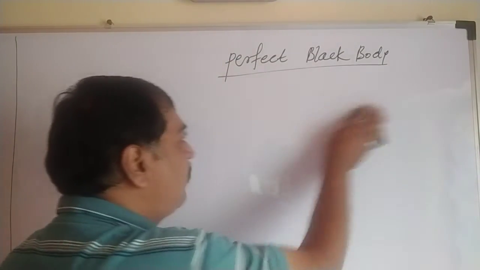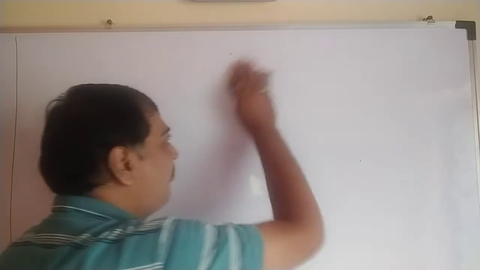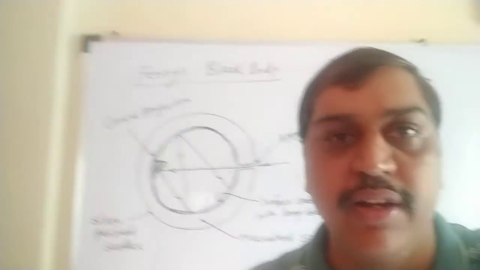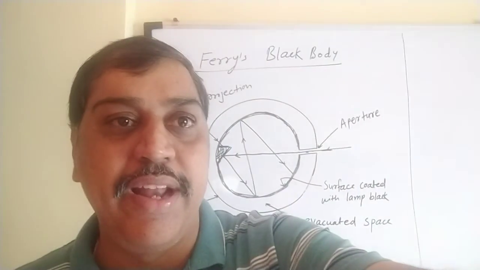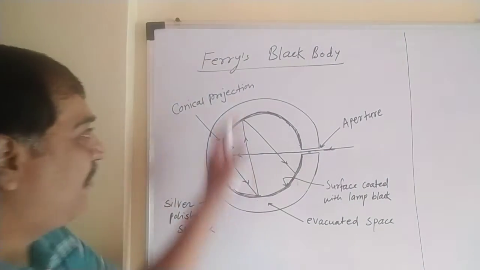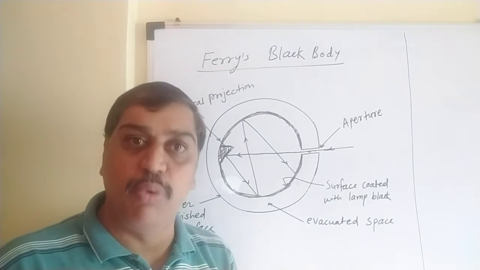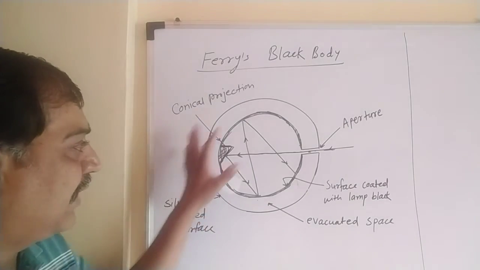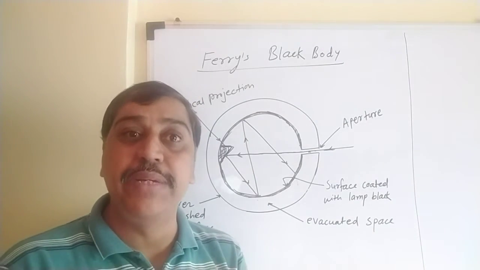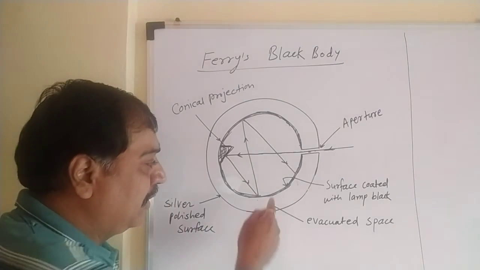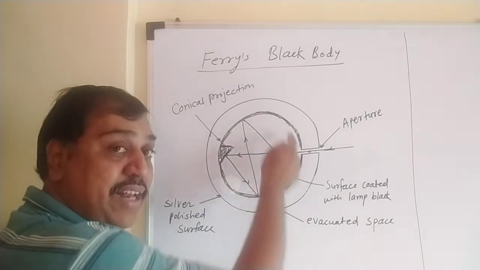Now here there is one scientist whose name is Ferry. Ferry tried to explain how the perfectly black body works. For that he created his own perfectly black body. I have drawn it here, so let's go to that topic now. Ferry's black body. So what exactly is Ferry? Ferry is the name of the scientist who tried to create a perfect black body on his own. What he has done is he has taken two spheres. The first one, this dark one I have shown, is the inner sphere.